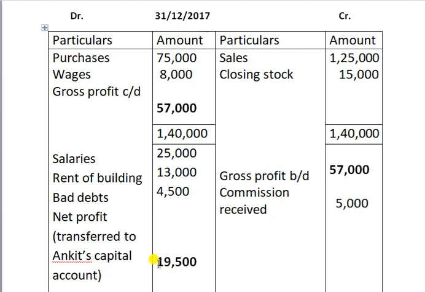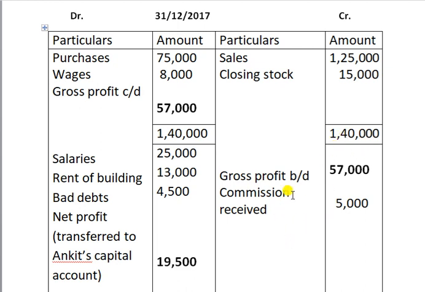That means whether you have profit or not, if you don't have enough profit, we still have to make the payment of salary, rent, wages, etc. Such items we call charge against the profit. And partner's salary, interest on capital, commission, and interest on drawings we are receiving from partners, so these items are not charge against the profit. These are appropriation of profit.